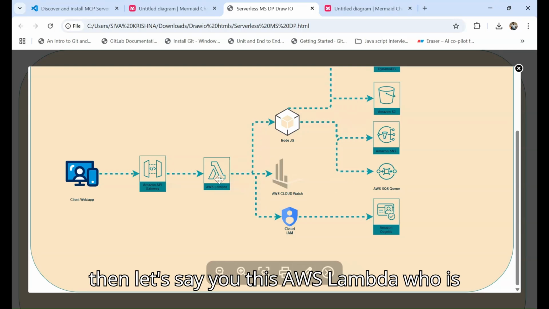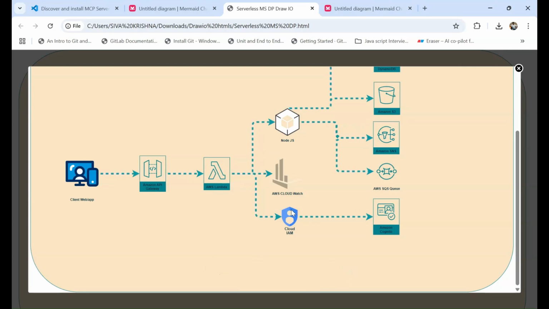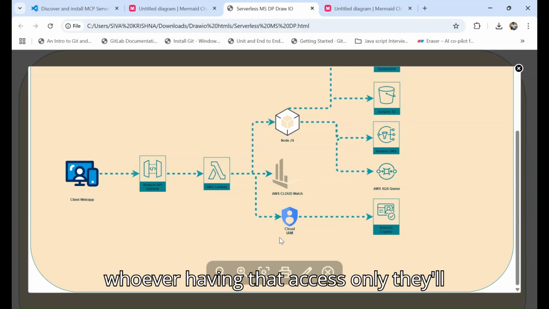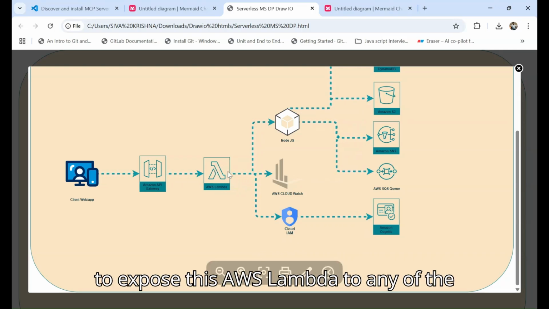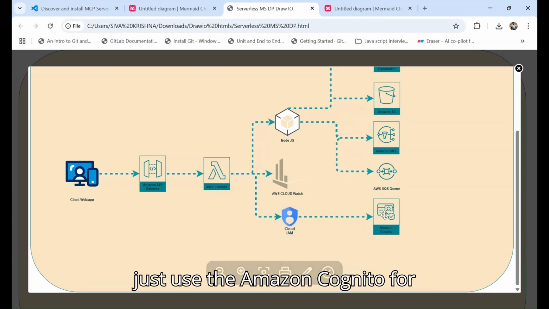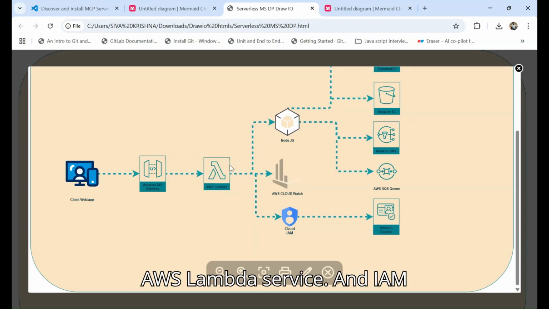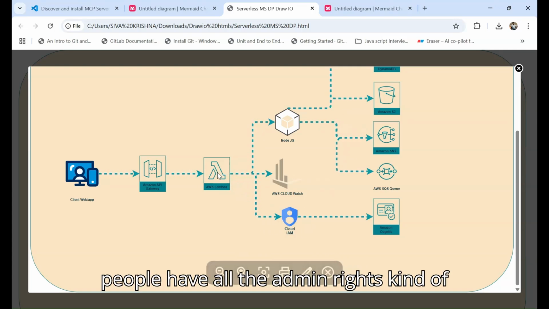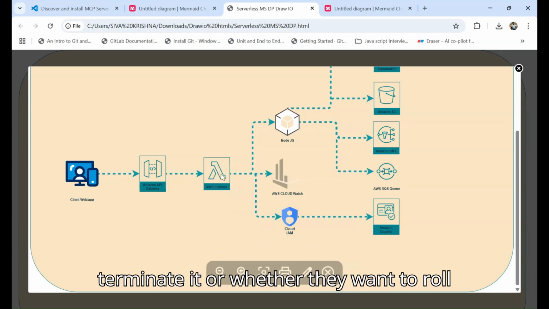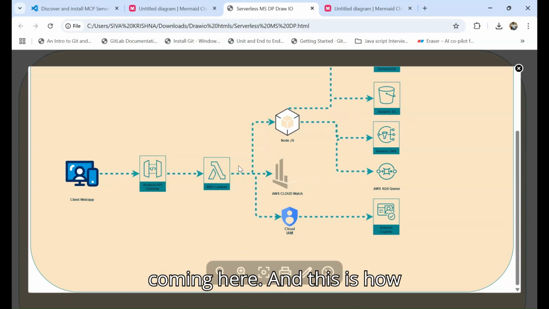And then let's say this AWS Lambda will by default have access only for the IAM access management people; whoever has that access, only they will have this access. But let's say you want to expose this AWS Lambda to the developer team also, then you just use Amazon Cognito for giving access to this AWS Lambda service. And IAM people have all the admin rights, so they can manage the life cycle of this AWS Lambda, whether they want to terminate it, roll it back, or extend it, those kinds of things are going to come here.